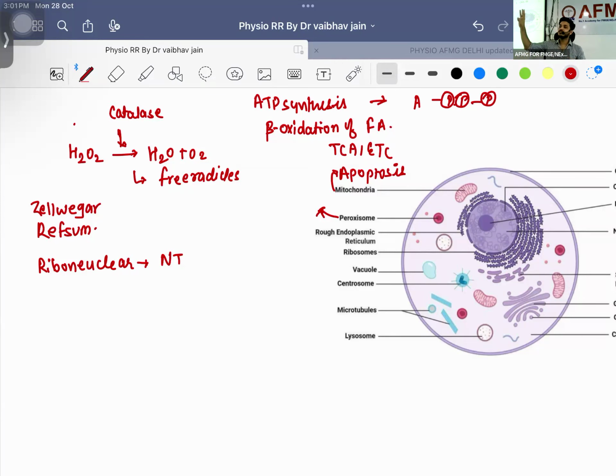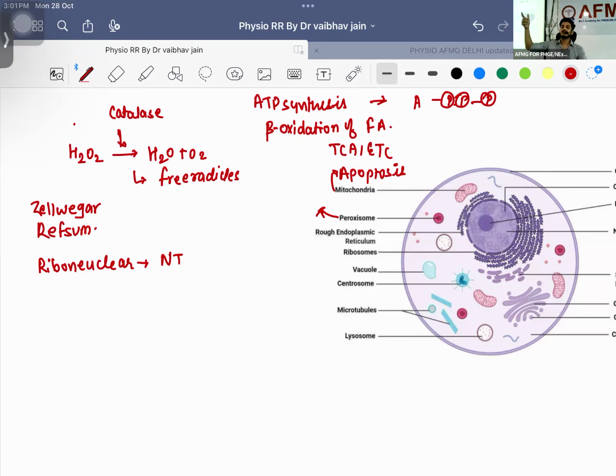What are the three things that are present in your heart? SA node, AV node, muscles. SA node is getting activated. What will happen to heart rate? Increase. AV node is activated. What is the function? Conduction. Current from the above chamber will be coming to the below chamber. That is known as conduction. Muscle is getting contracted. What will happen? Contraction.